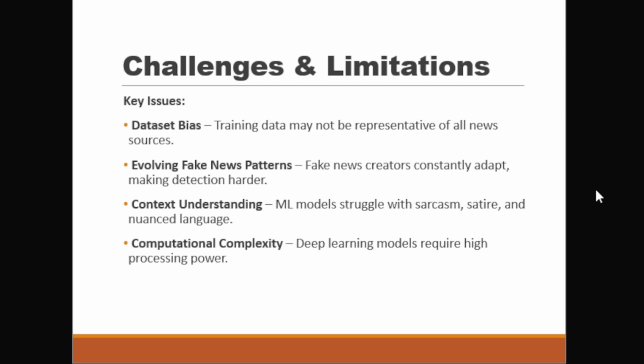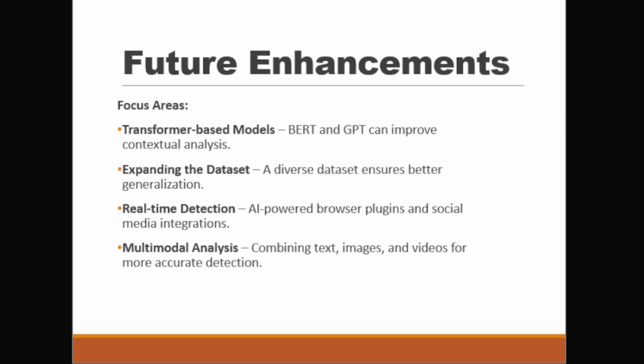While machine learning models have significantly improved fake news detection, they still face several challenges and limitations. The effectiveness of these models is constrained by data biases, evolving misinformation tactics, and the complexity of real-world implementation. Ensuring high accuracy while minimizing false positives remains an ongoing struggle. We can see some key issues here: dataset bias, evolving fake news patterns, context understanding, and computational complexity.